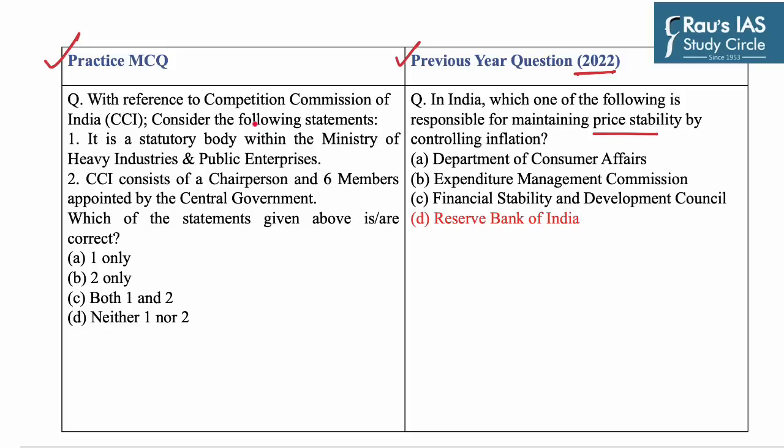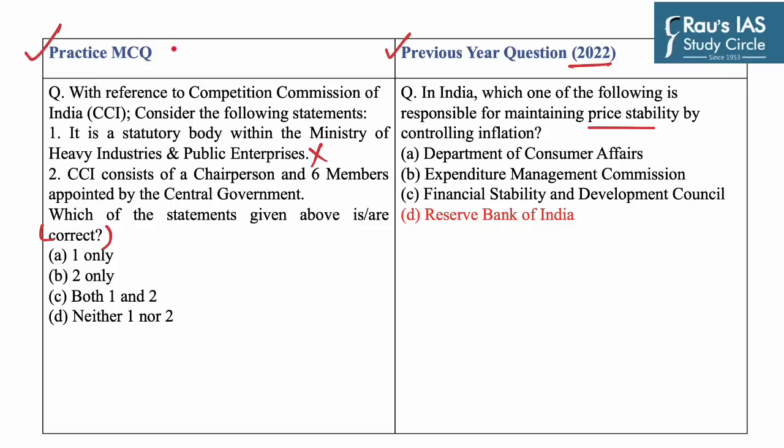Question is, with reference to Competition Commission of India, that is CCI, consider the following statements. You have to identify the correct statement. Statement 1 says, it is a statutory body within the Ministry of Heavy Industries and Public Enterprises. Now this statement is incorrect, as CCI is a statutory body but within the Ministry of Corporate Affairs.